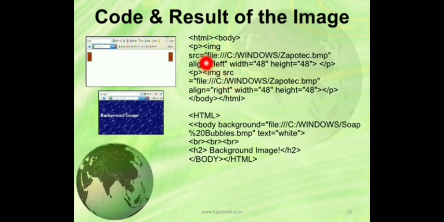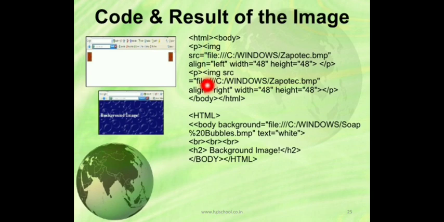In the first paragraph you can see img src with the image zapotec.bmp. That means .bmp indicates this file was prepared in MS Paint. If there is no image in your PC, then you can create it using MS Paint. Then the image is aligned left, width will be 48 and height will be 48. Got it?